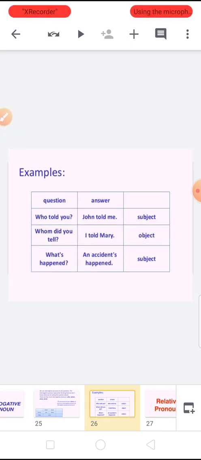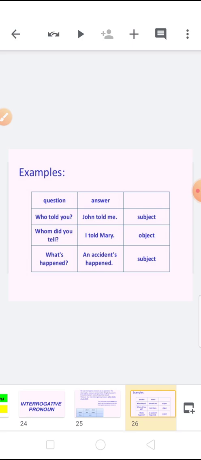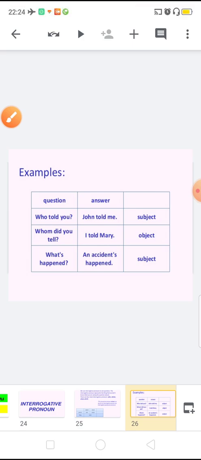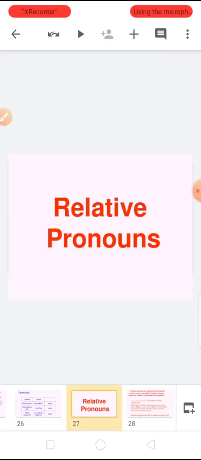Here the first 2 examples I have already told you. Now the third one: what happened? An accident happened. So here we are talking about the subject, so we'll use what happened. So basically what you have to learn, for interrogative, first thing, we use a question mark as it is very compulsory. Second thing, we use whose, what, whom, who, these kinds of words in interrogative pronoun.